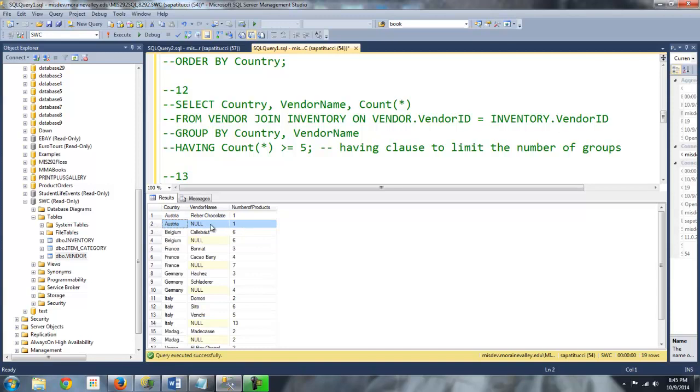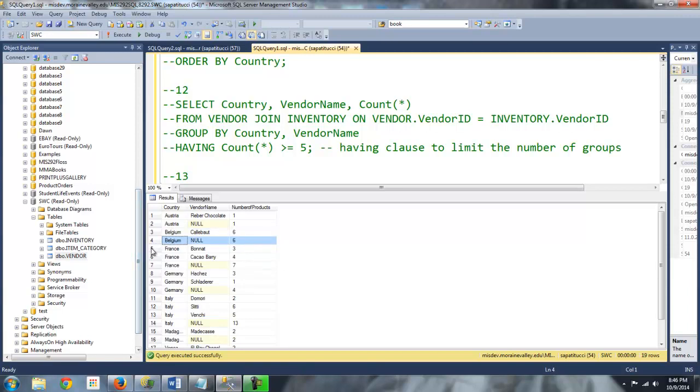You can spot the total row because it has null and there's nothing to say for the vendor name, but basically there's just one product in all of Austria as far as this business is concerned. And then same with Belgium, there's only one vendor there and they have 6 products, so the total row has 6 products.